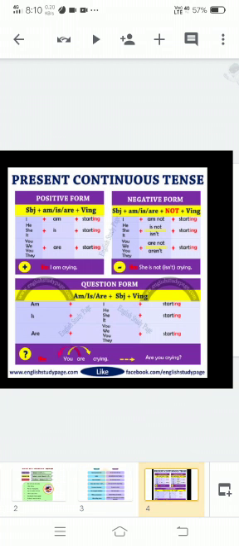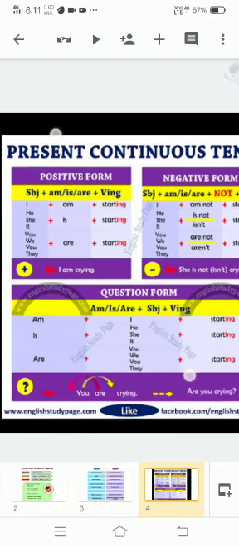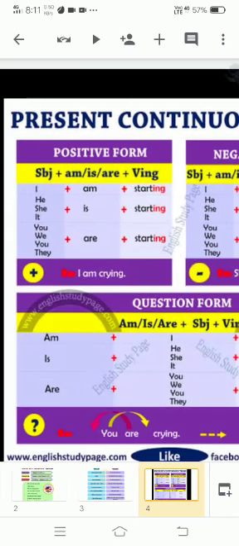Then we have our present continuous tense after it. So its form I want to tell you, and this tense is formed in positive, like you can see here, with is, am, are plus verb first form plus ing. Okay, like here you are able to see this positive: subject plus am, is, are plus verb first form plus ing.